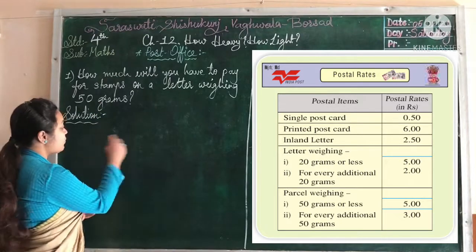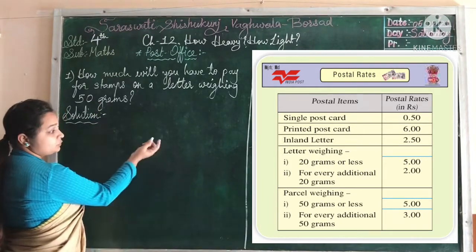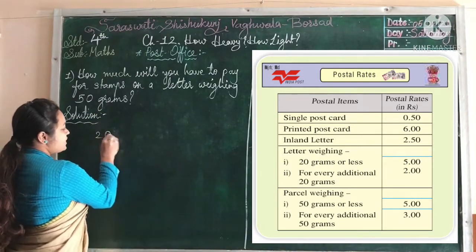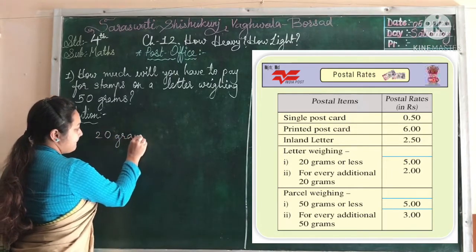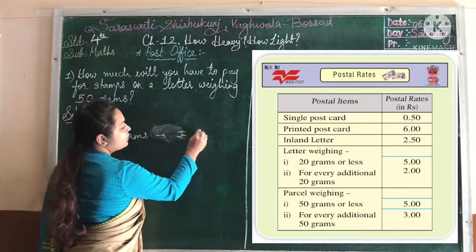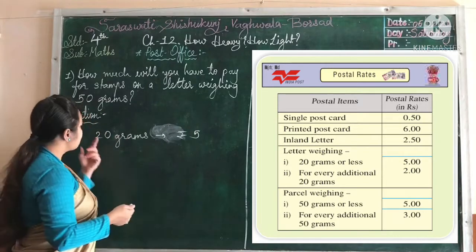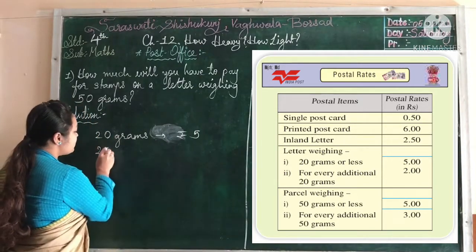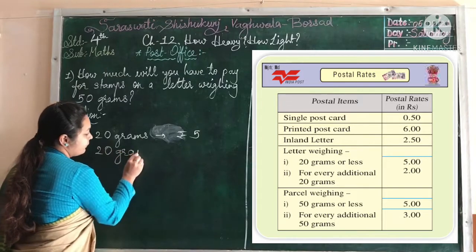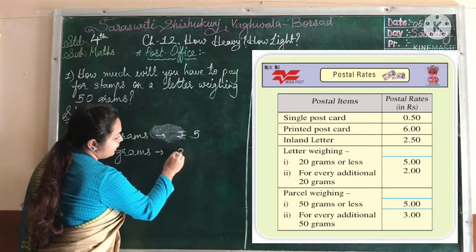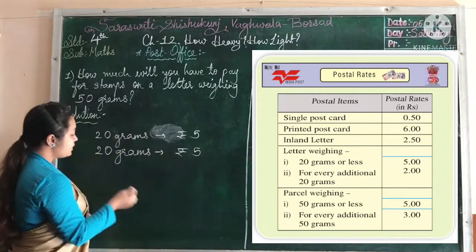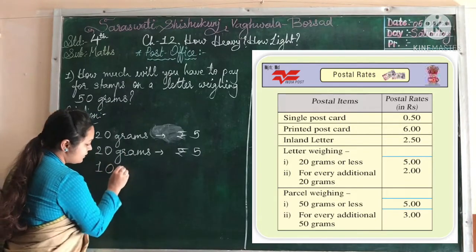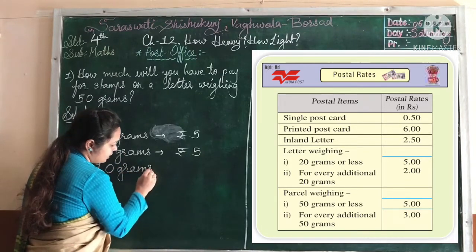So for 50 grams, we write 20 grams for rupees 5. Still we have 30 grams, so we again write 20 grams, which means again rupees 5. 10 grams remain.